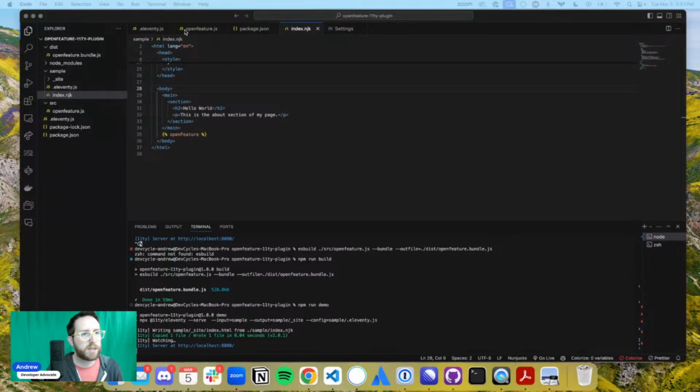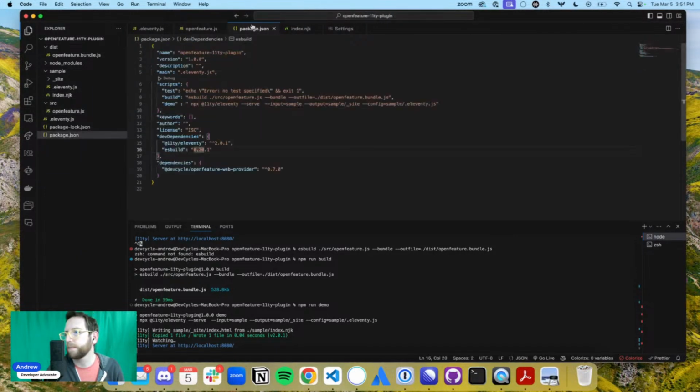Let's see how we can use this. How can we use this? So now we've got our OpenFeature set up in there. That's amazing. I love that. But how are we going to use that because of the way that we do templating in here?